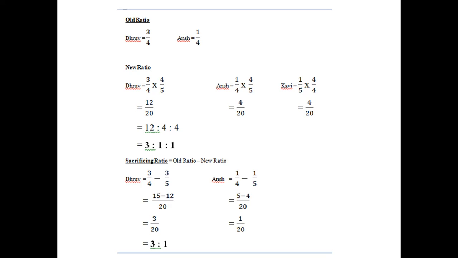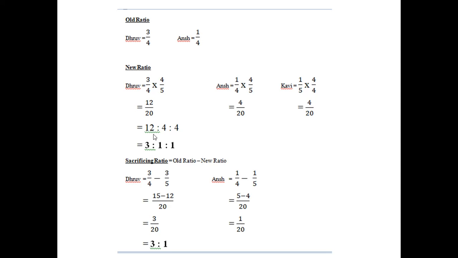And our friend Kavi, he is coming for 1/5 share. So whenever a partner comes in for 1/5 share, the remaining part is 4/5. So that 4/5 will be shared by Dhruv and Ansh as per their old ratio. So you get the new ratio, and sacrificing ratio again 3 is to 1. Regarding this calculation of a new ratio, you must have noticed that there is no calculation, isn't it? But in difficult questions, there may be conditions.